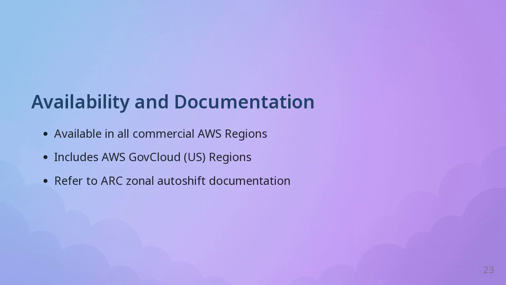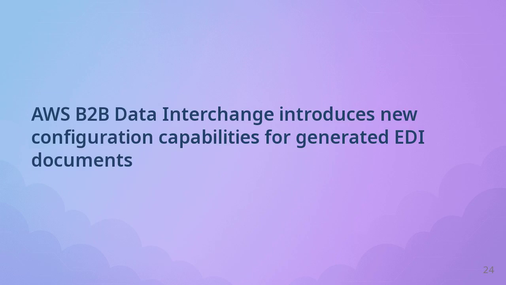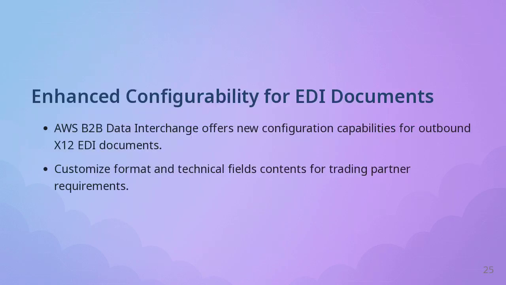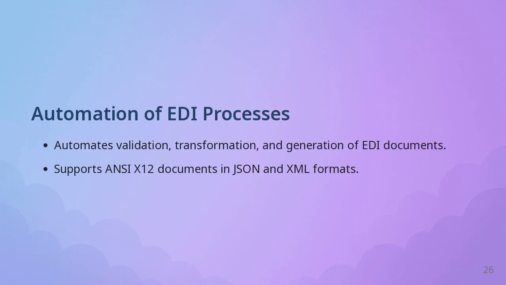AWS B2B Data Interchange introduces new configuration capabilities for generated EDI documents. AWS B2B Data Interchange now provides enhanced configurability for generating outbound X12 EDI documents, ensuring they meet specific requirements of trading partners. AWS B2B Data Interchange automates key processes like validation, transformation, and generation of EDI documents, facilitating data interchange in multiple formats.